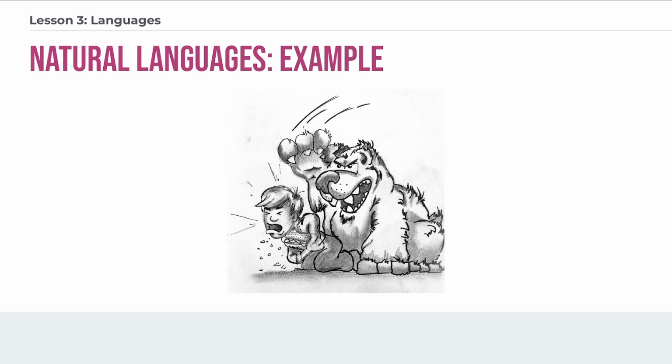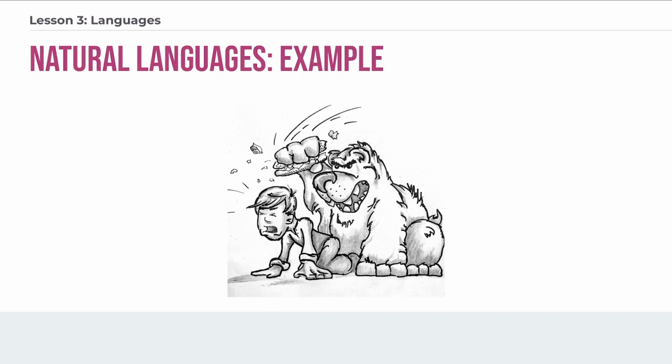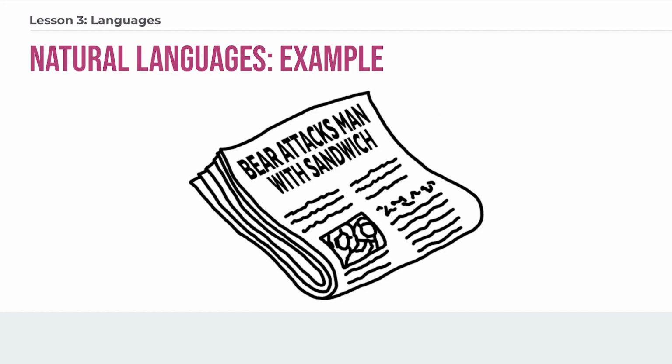So did you picture the man having a sandwich? Or did you picture something a little more like this? The bear was actually the one who had the sandwich, and the bear with the sandwich attacked the man. The bear used the sandwich. Somehow it was a very dangerous sandwich, and the bear decided to attack the man with it. Both of these are funny, and these are silly examples, but if I click back to the first slide and we look at the headline, we can see that it really could have meant either one. We don't know because of the way this was constructed. We just don't know who had the sandwich.